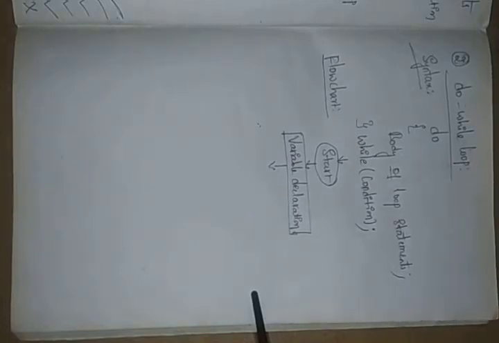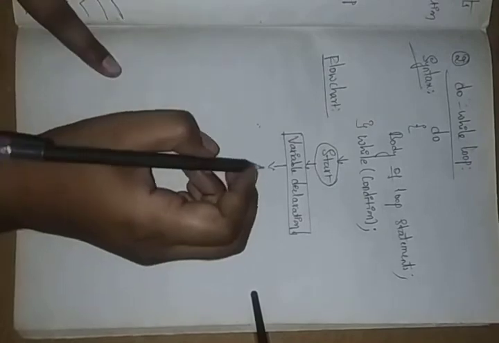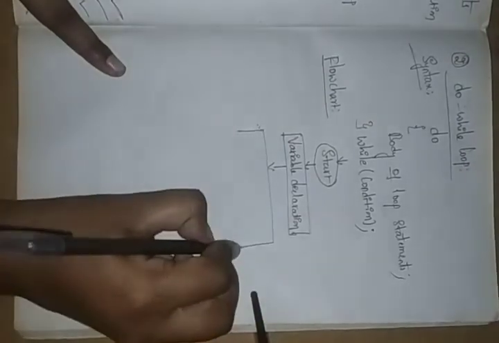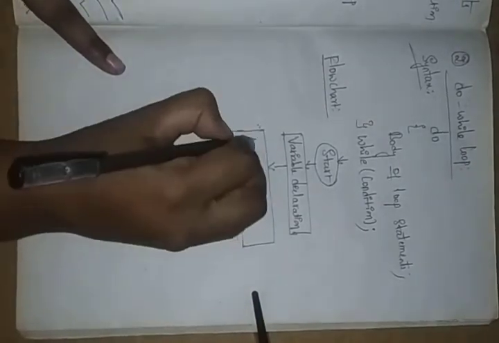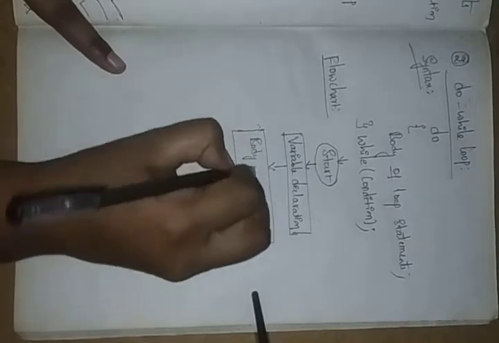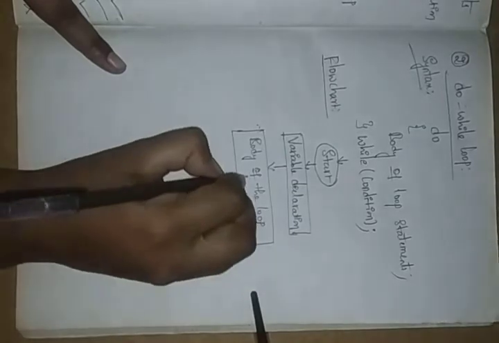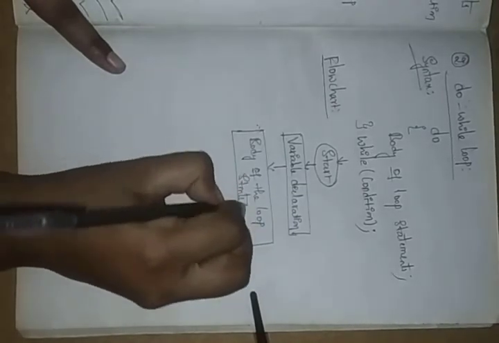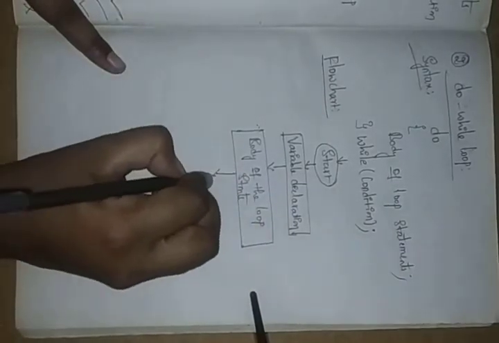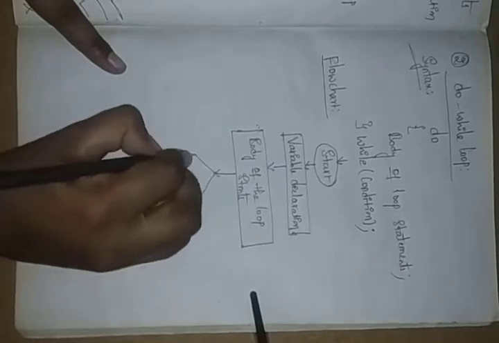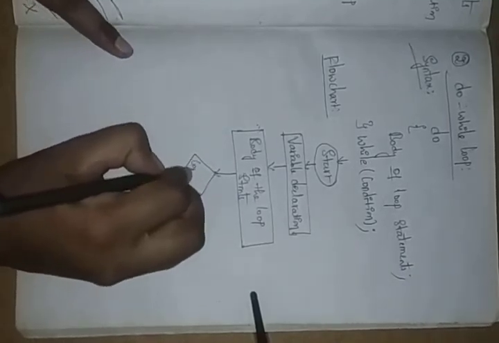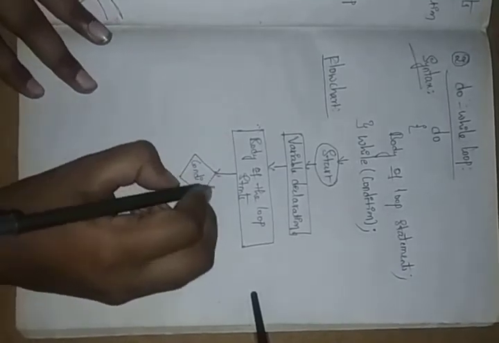In this one, after the variable declaration, we need to give the body of the loop statements. After that here you need to give the condition.